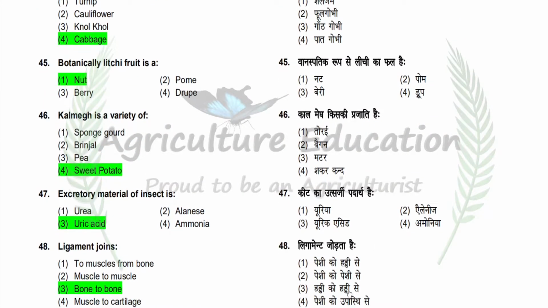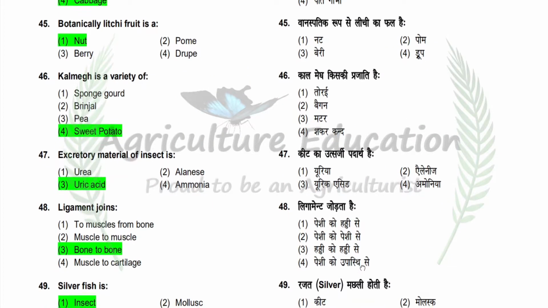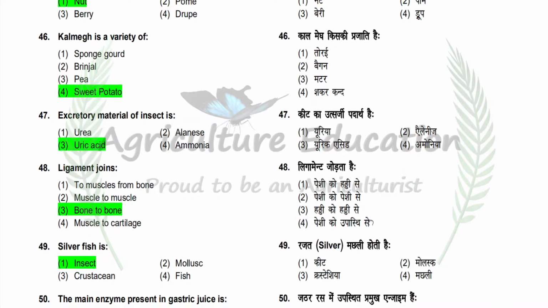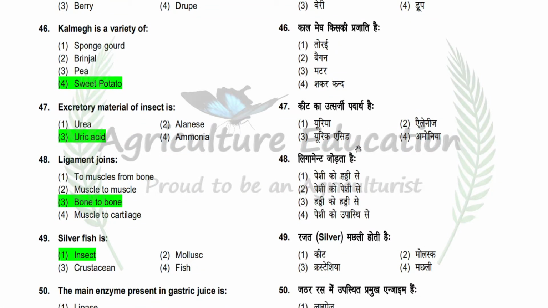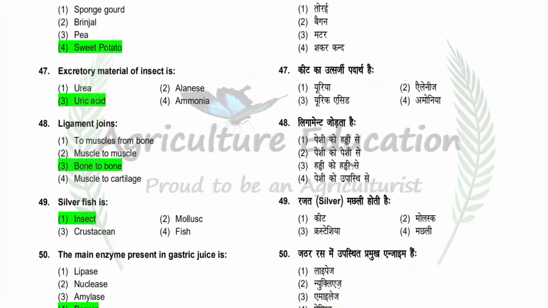Next question is excretory material of insect is. Option is urea, alanine, uric acid, ammonia. So correct answer is uric acid. Next question is ligament joints. Option is to muscles from one bone, muscle to muscle, bone to bone, and muscle to cartilage. So correct answer is bone to bone. Next question is silverfish is. Option is insect, mollusk, crustacean, fish. So correct answer is insect.